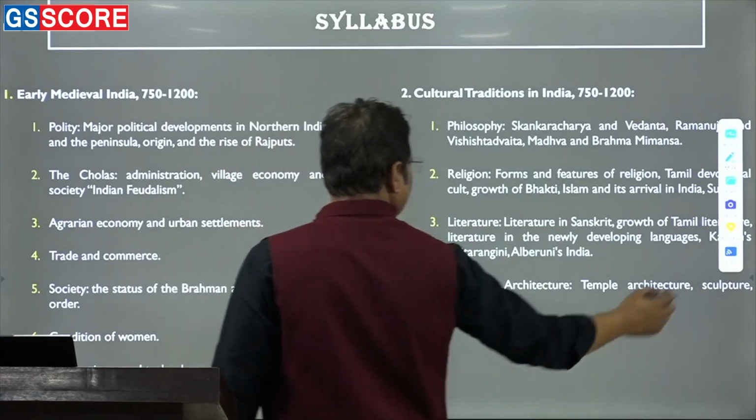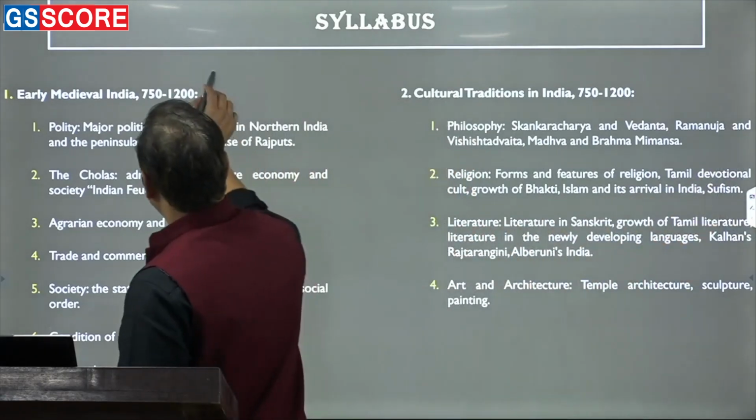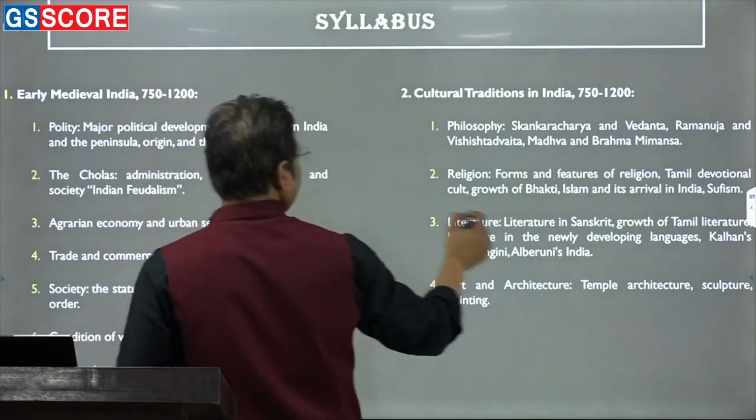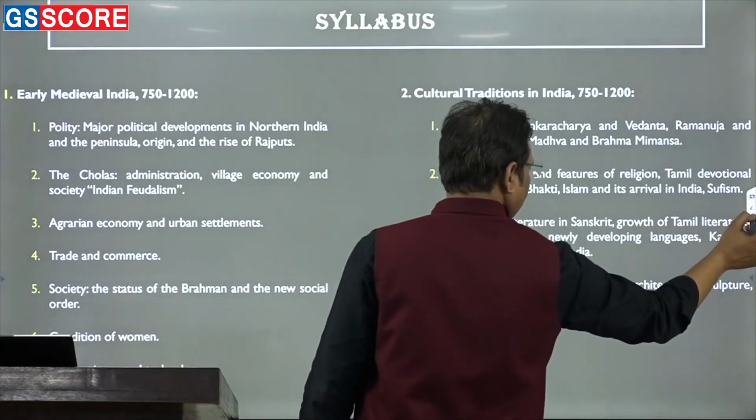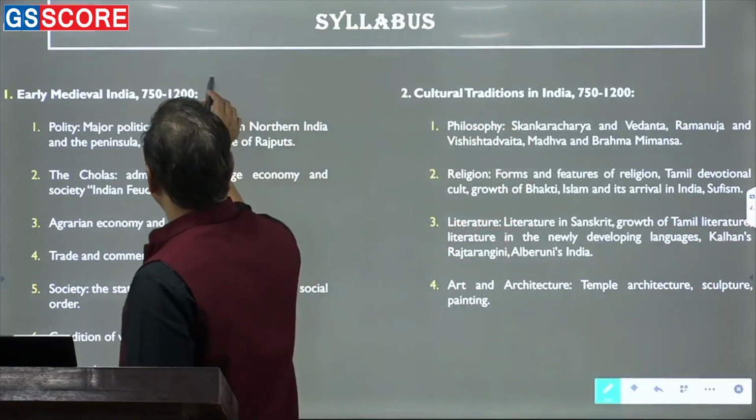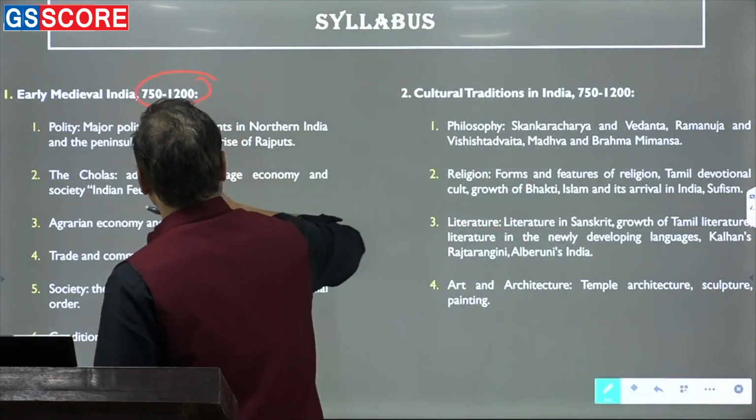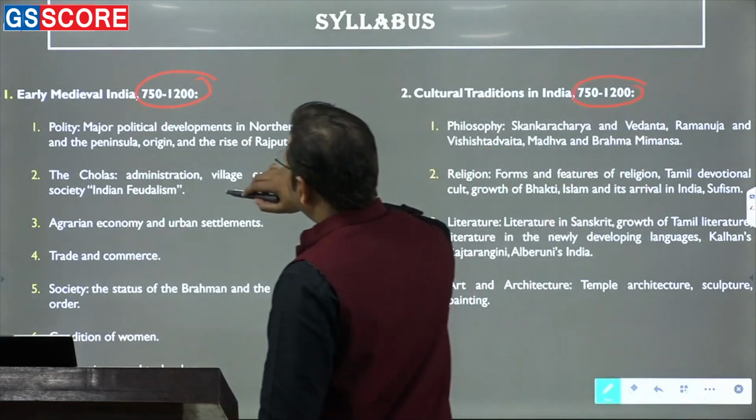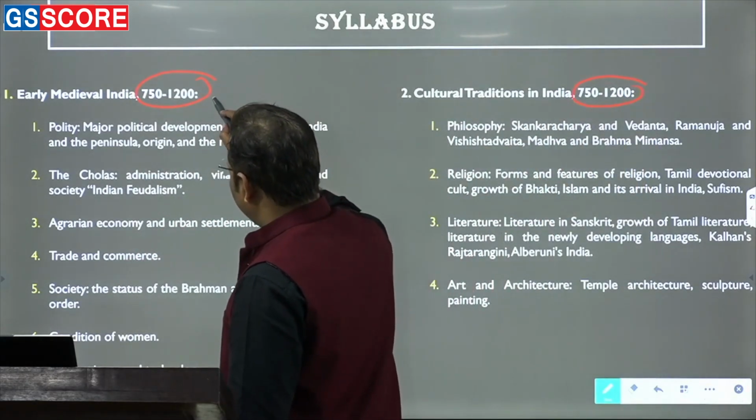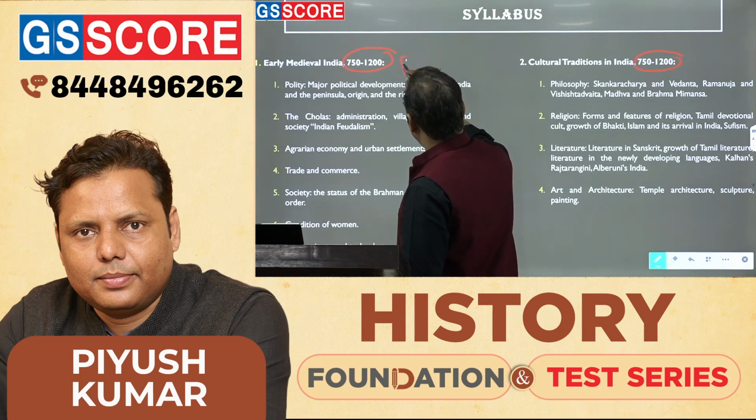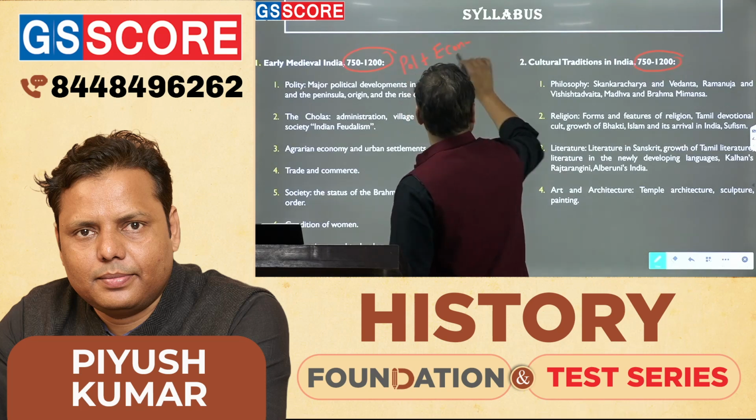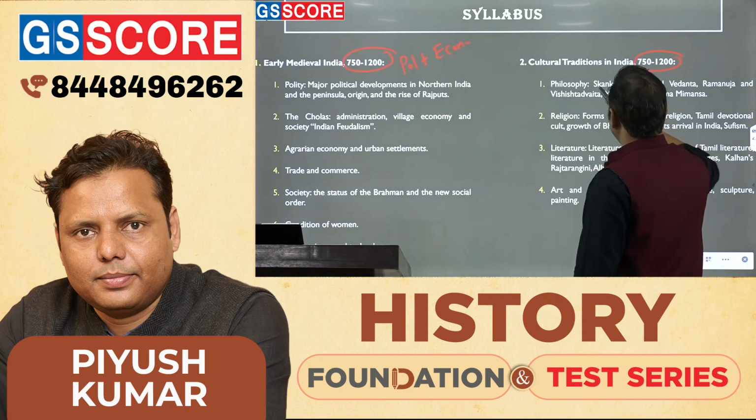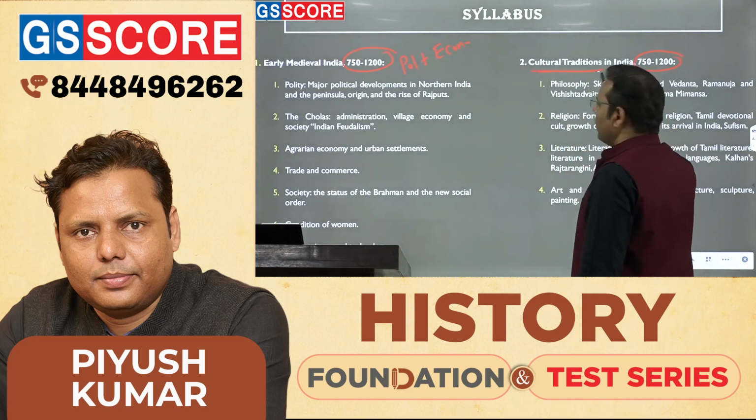So as you can see, in this particular part, this is early medieval India, 750 to 1200, and this is also early medieval India. But here you are basically supposed to cover the political part, polity plus economy, correct? On the other hand, if you go to this part, they have categorically written it.